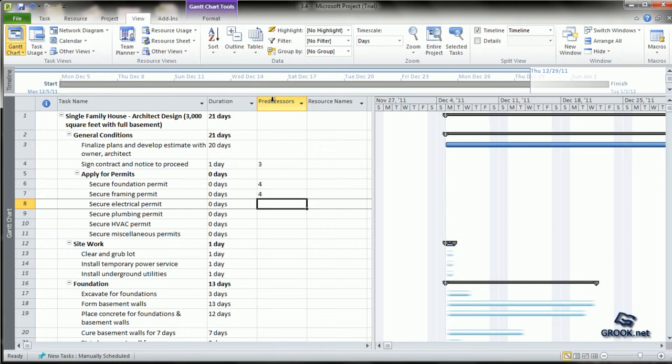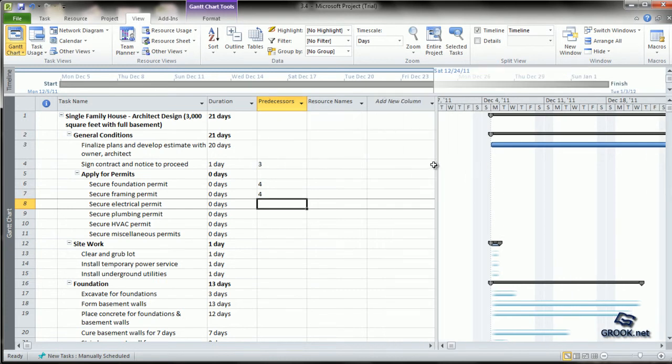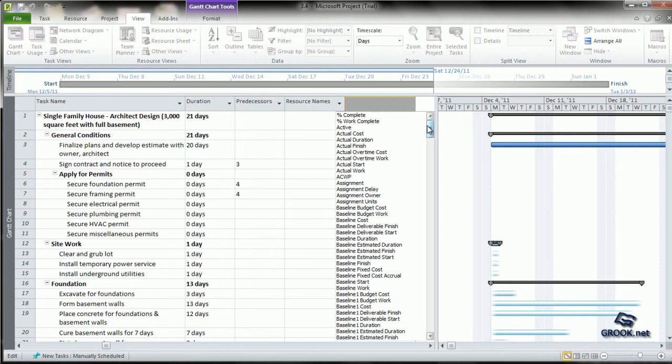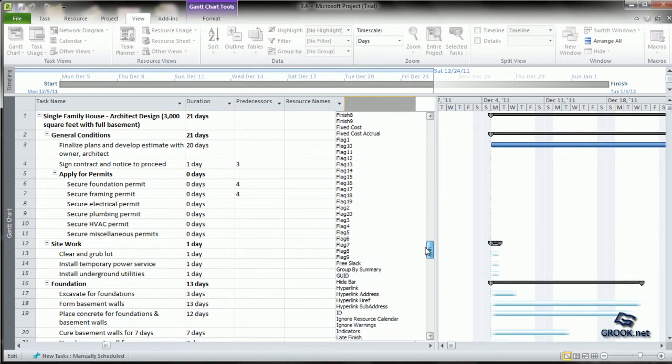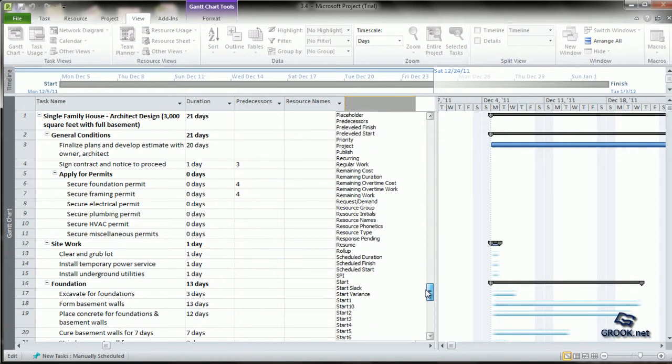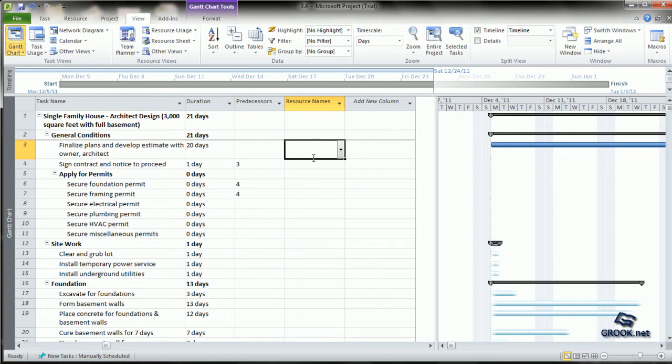Now suppose you cannot see the predecessor column in your MS Project file. What you can do is go to the add new column, click that, and it shows all the different kinds of column options which are available. So from this you can choose predecessor and the column will be visible.